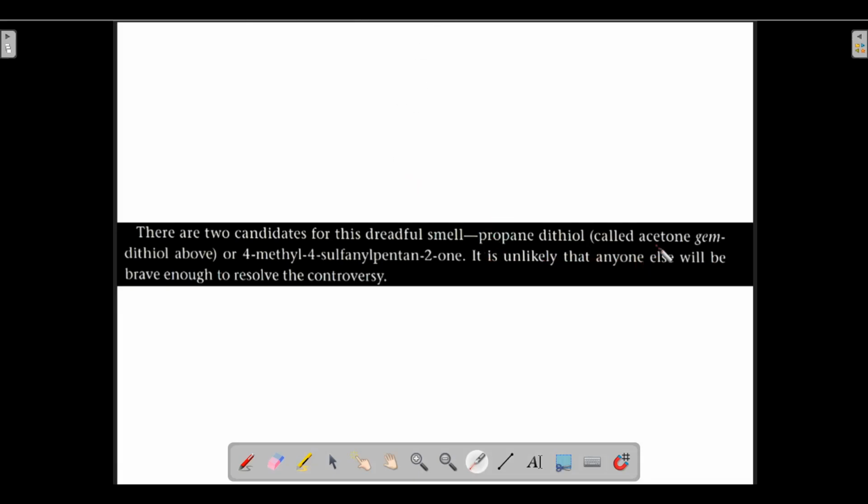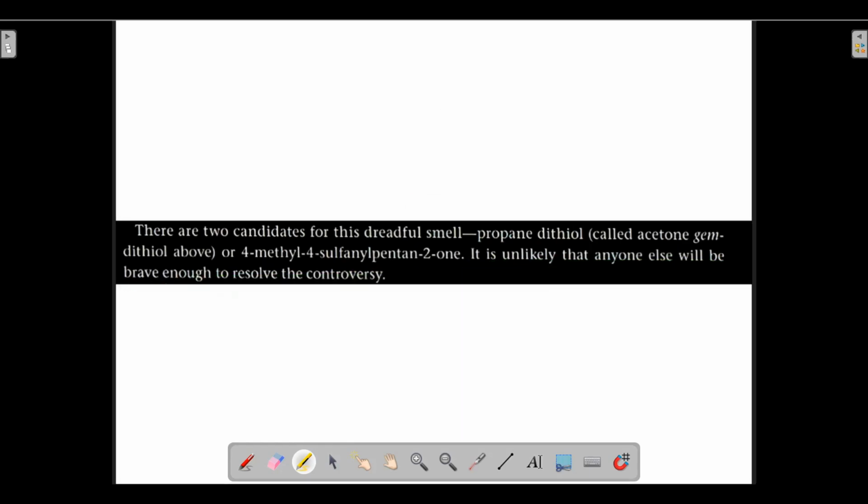It is unlikely that anyone else will be brave enough to resolve the controversy. It is very hard, because those chemists were very brave. What the author wants to say is that those chemists were very brave. Why were they brave? Because they resolved the controversy.